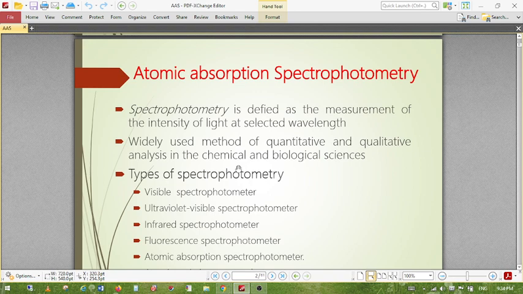Spectrophotometry has different categories, mainly based on two types, emission or absorption. But there are different types of spectrophotometry dealing with instrumental design and mechanism.